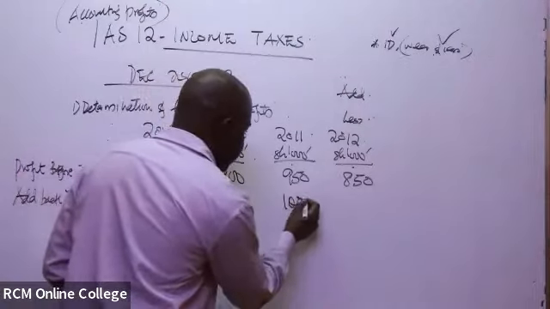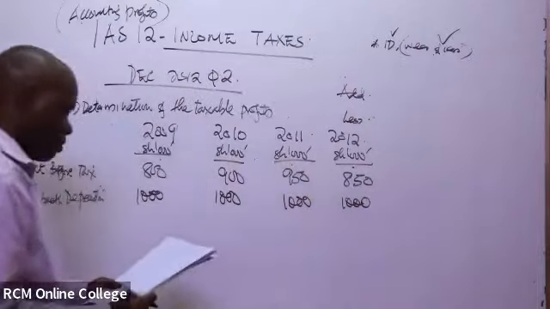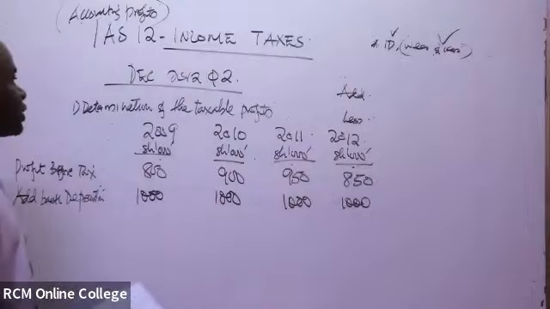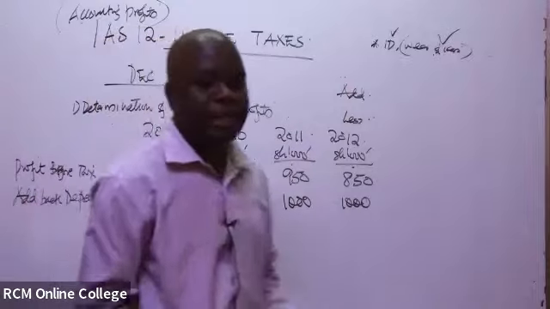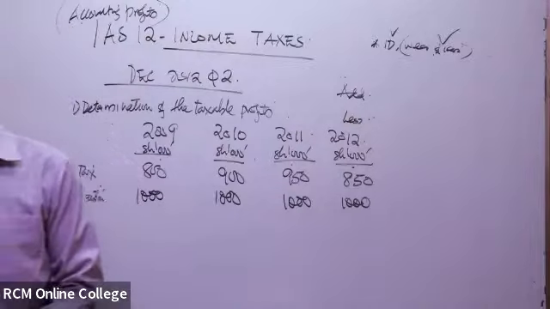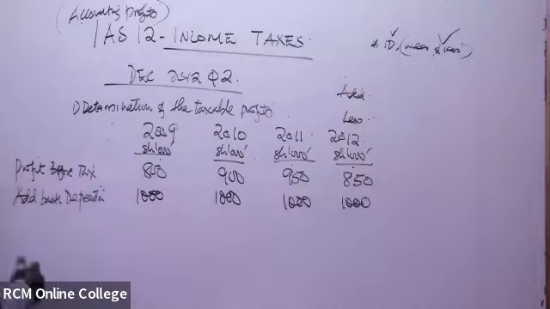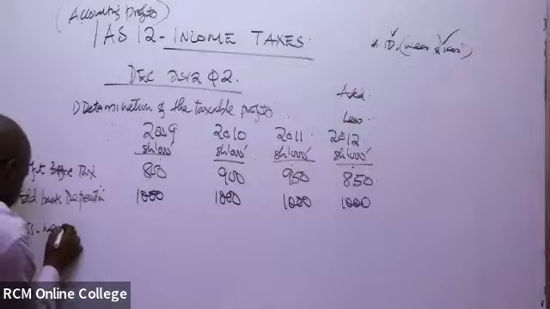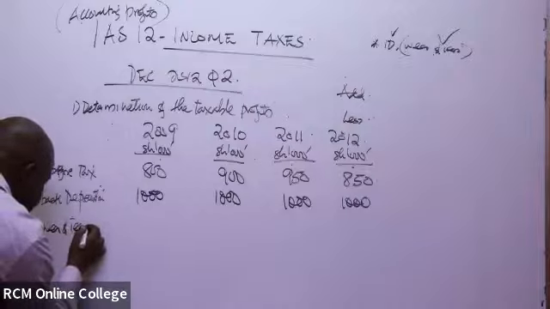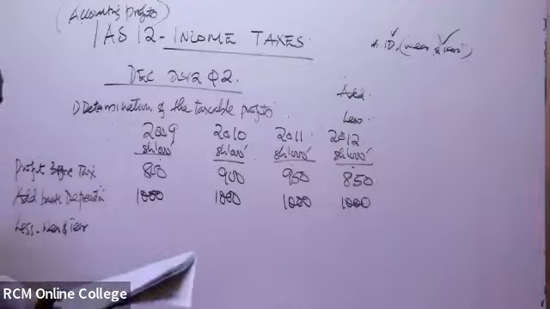Remember, our figures are actually in thousands. But now, for the taxman, the language he understands is wear and tear. So we'll add back depreciation, but we'll have to less wear and tear. That is the language he understands. He doesn't understand this kind of language about depreciation. So in this case, you have to come up with the wear and tear.